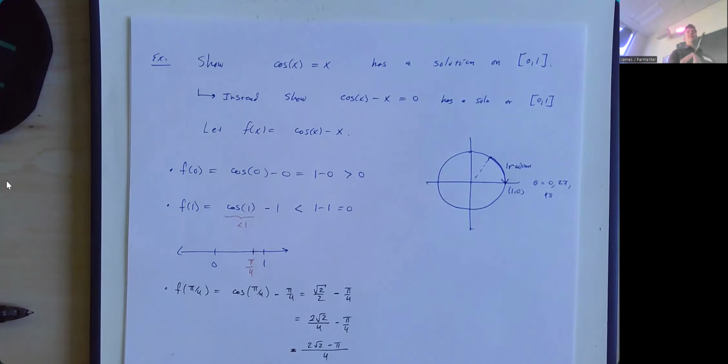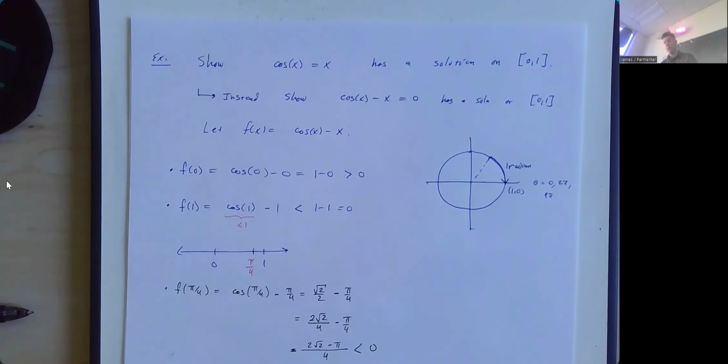Square root of 2 is one of those other irrational numbers that you should have a good concept of. So square root of 2 is about 1.4. 2 times that is about 2.8. 2.8 is definitely smaller than pi, right? Pi is 3.14 approximately. So 2.8 minus pi is going to be a negative number. So that would also work.